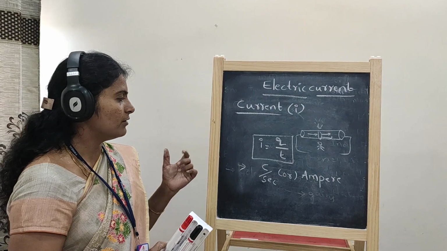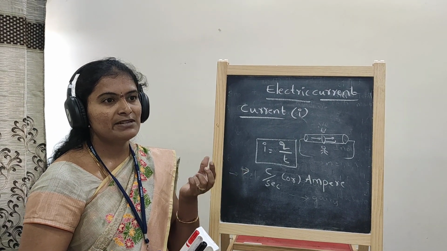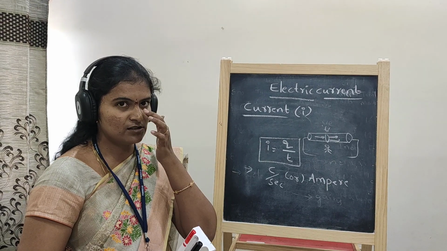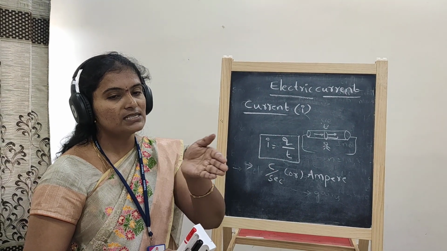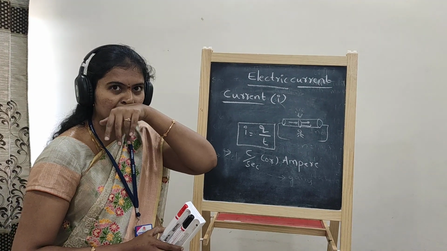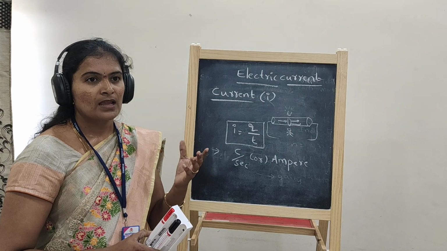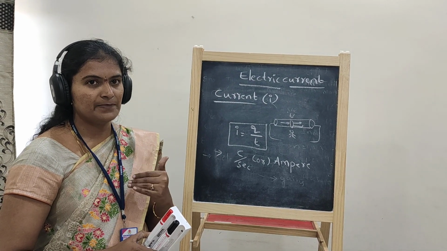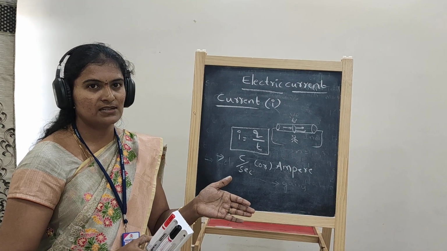The first subtopic, what we discussed here: in electric current, what is the definition of the current, what is electric current, and what is the classification of the substances. Depending on the availability of the conduction of electrons, substances are classified into three types: conductors, semiconductors, insulators. That we discussed in this class.